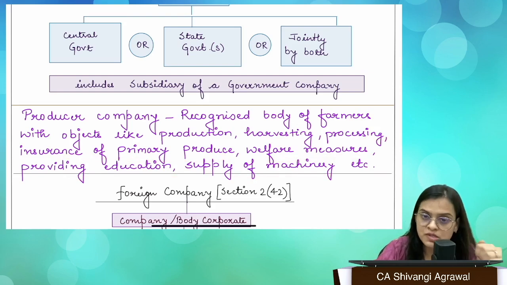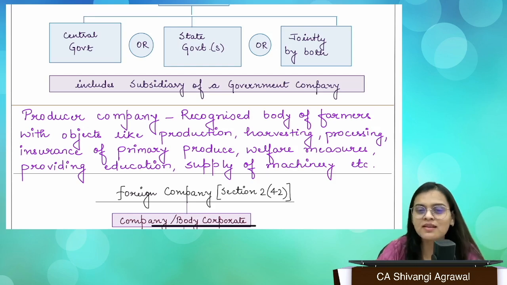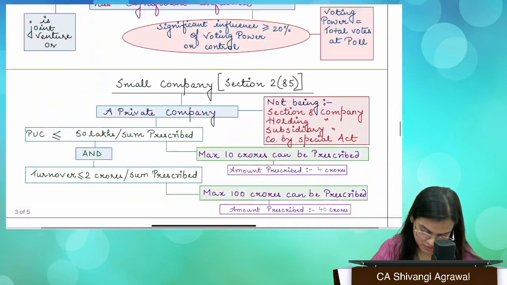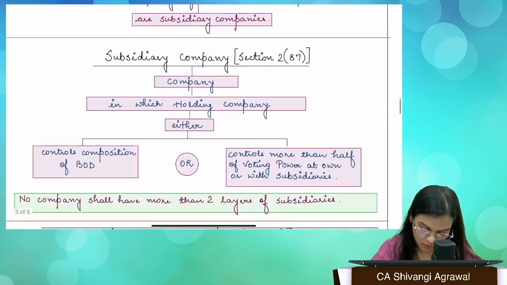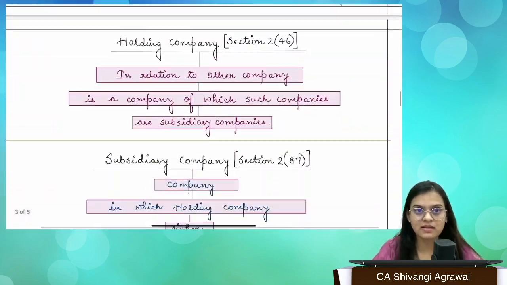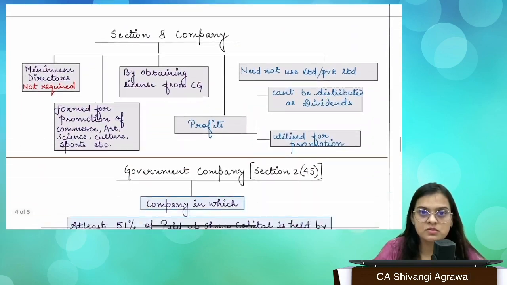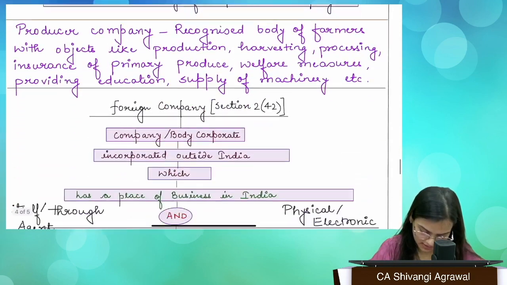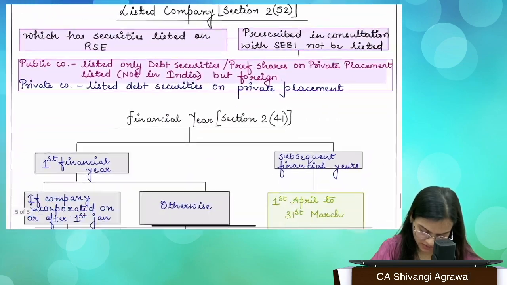So the objects of producer company are given in section 378B, which you should learn, right? Because that's the only thing that you have to learn with respect to producer company. You don't have to read all the sections, but whatever sections you have to read, you'll do that, right? Okay, so next we will start with, okay, I don't think I discussed with you about PFI.